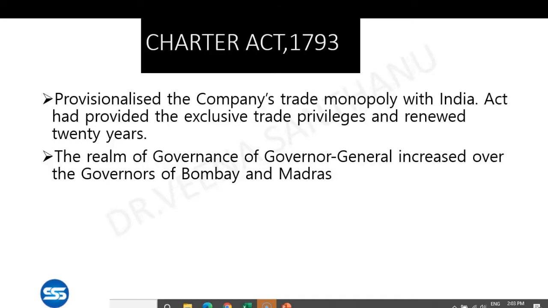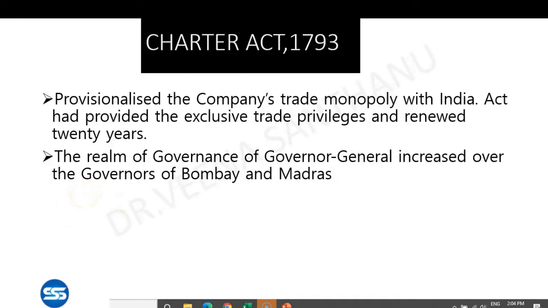The second point to be remembered is that the realm of governance of the Governor General increased over the governors of Bombay and Madras. There were 3 presidencies, Madras, Bombay, and Calcutta, and they had governors. But after the 1773 Act, we got the Governor General for Calcutta, and this Governor General's power was even increased over the Bombay and Madras governors.